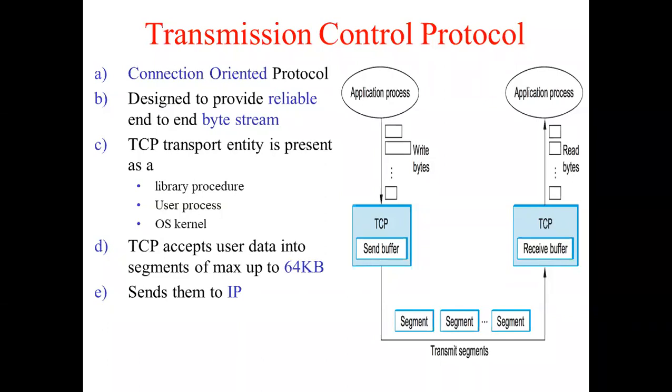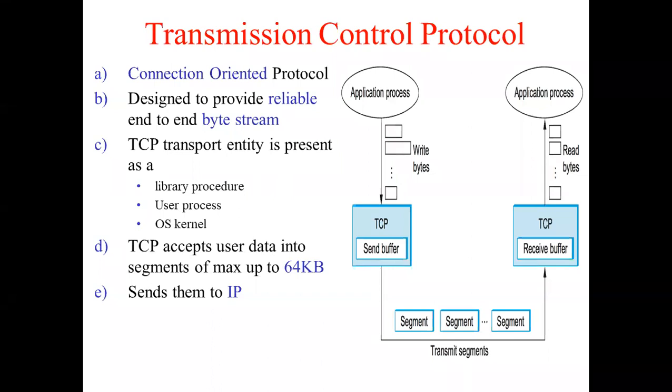So one such protocol, which was designed to provide a reliable end-to-end stream of bytes, is TCP. So even if IP is there in between, and the subnet can be very unreliable, routers can crash, the transmission lines can crash, or maybe some data might get lost. Some data may never reach the destination. Even if all that is true, we want certain processes to ensure reliability, and that is ensured in the internet with the help of TCP.